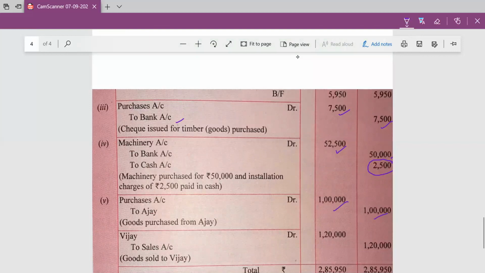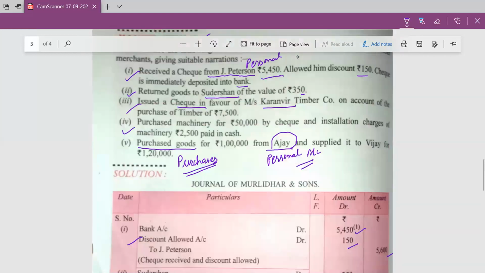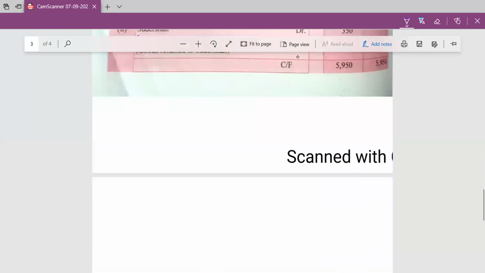And then we supply these goods, sold these goods to Vijay on credit. Because here cash word is not given. Here only the name of the person is given to whom we supplied the goods. Then it means these goods are sold on credit.